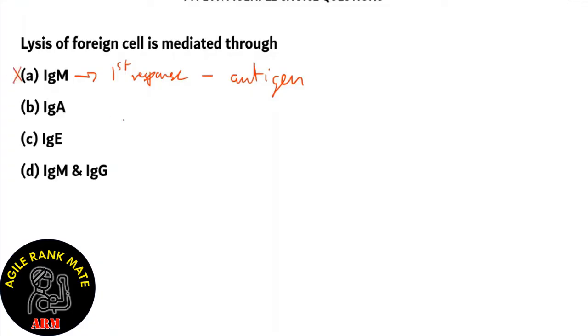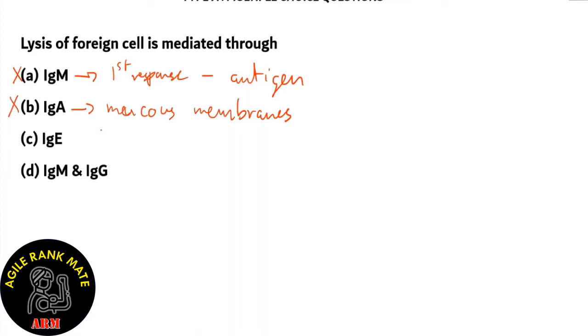What about option B, IgA? IgA is found in mucous membranes, and they provide immunity to mucous membranes. The mucous membranes trap the antigens, and then IgA acts on them in order to kill the antigens. So option B is incorrect.